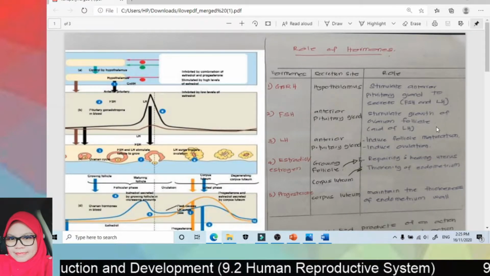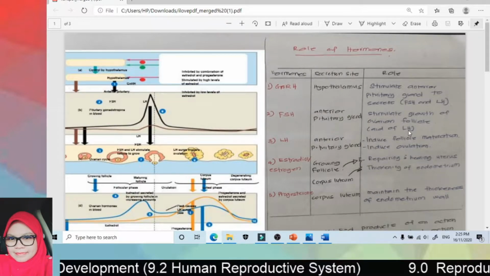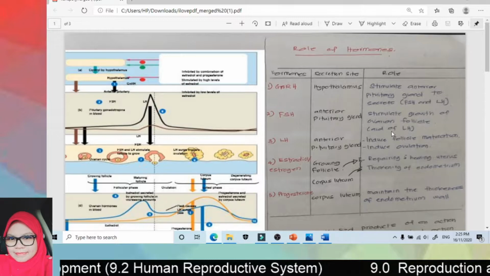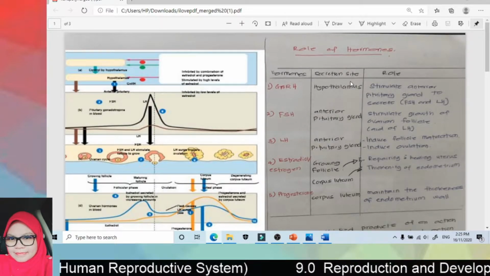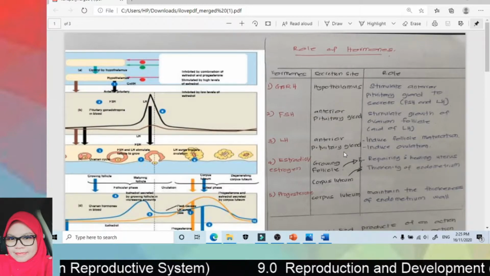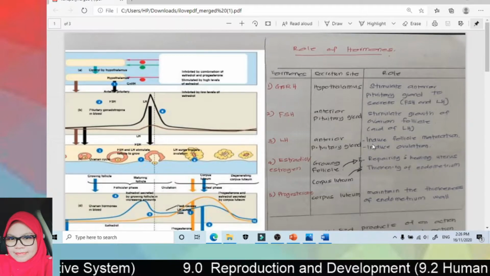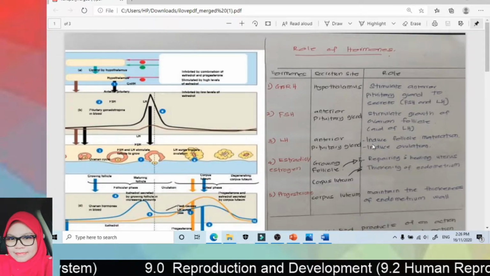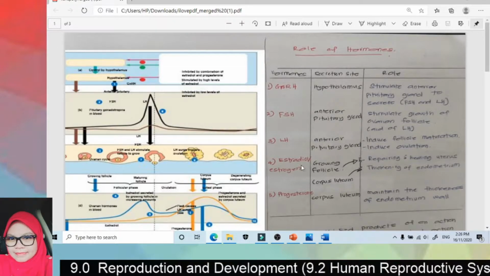This growth of the follicle is also helped by LH. LH is luteinizing hormone, also secreted by the anterior pituitary gland, and its function is to induce follicle maturation, induce ovulation, and also induce formation of the corpus luteum.